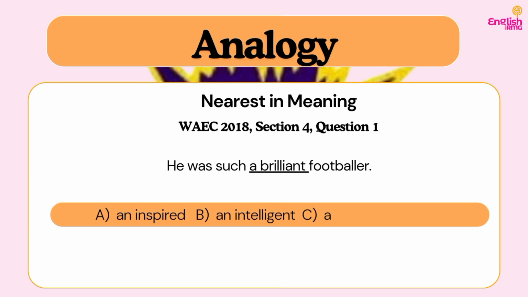So we have A, inspired, B, intelligent, C, dazzling, D, skillful. When we say inspired, inspired does not mean the same thing as brilliant. When you are inspiring, we could say that you have some kind of influence on others. Intelligent is quite close, but the instruction is for us to look out for the nearest, not just the near. So we need to check all our options.